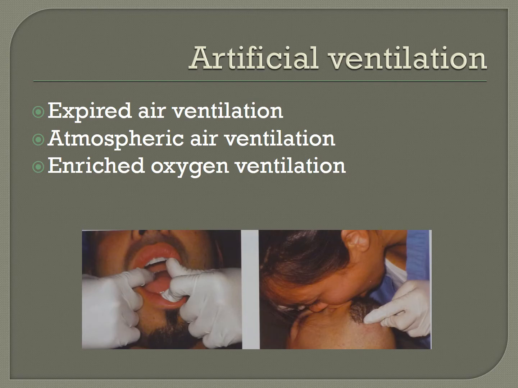You can place a mask on the patient's face and blow through the mask so that your expired air will supply the required oxygen, and this is called expired air ventilation. You can use an ambu bag and that will help the patient to get atmospheric air. So this is called atmospheric air ventilation. Or you can use an oxygen cylinder where fresh 100% pure oxygen is given. So that is known as enriched oxygen ventilation.